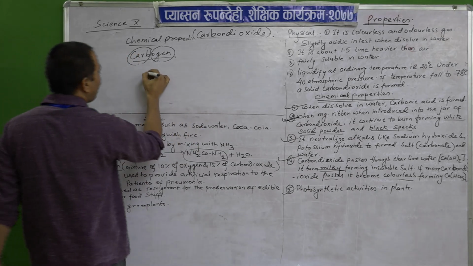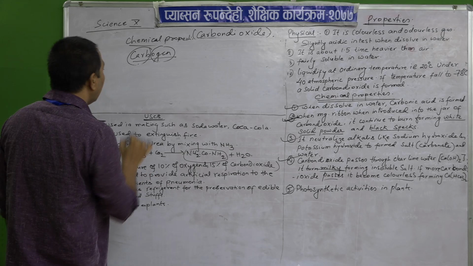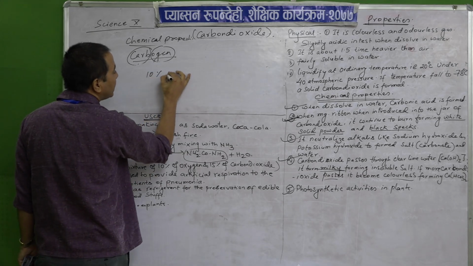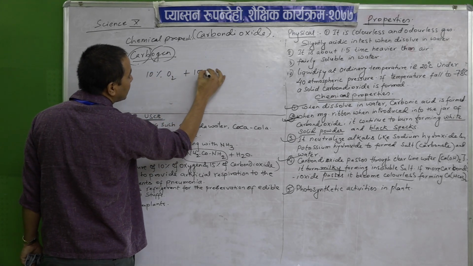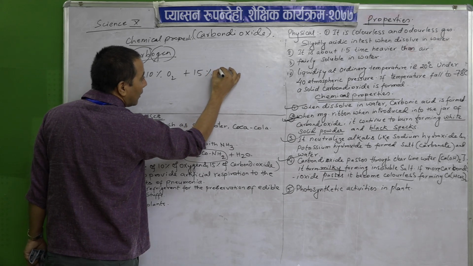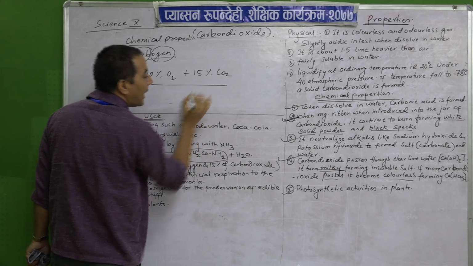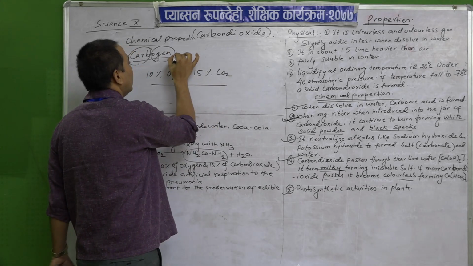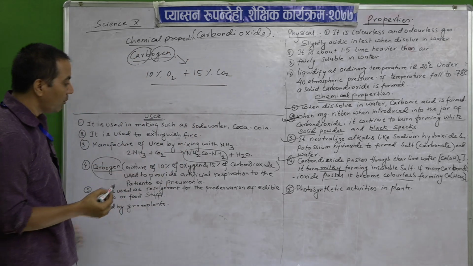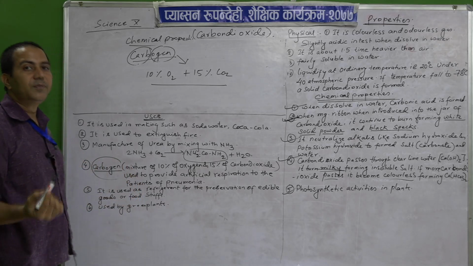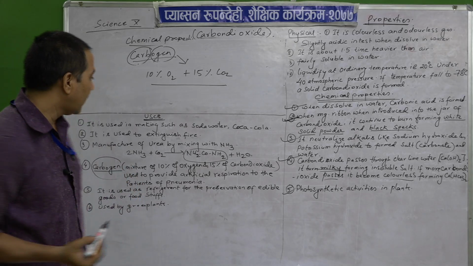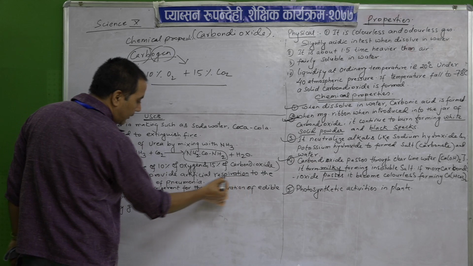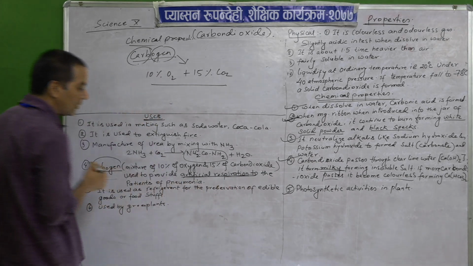So these are combined. 10% of oxygen and 15% of carbon dioxide are combined in a container, and that is called carbogen, and it is used for pneumonia patients for artificial respiration.